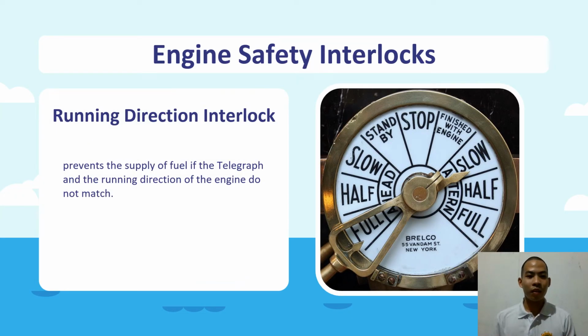Another engine safety interlock is the running direction interlock, which prevents the supply of fuel if the telegraph and the running direction of the engine do not match. Given the situation, while the ship's main engine is running ahead, the telegraph transmitter is put into astern position.